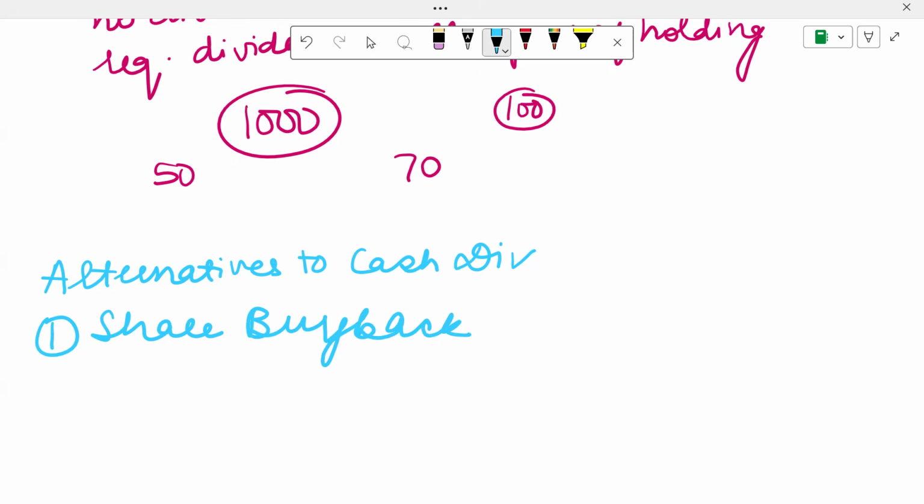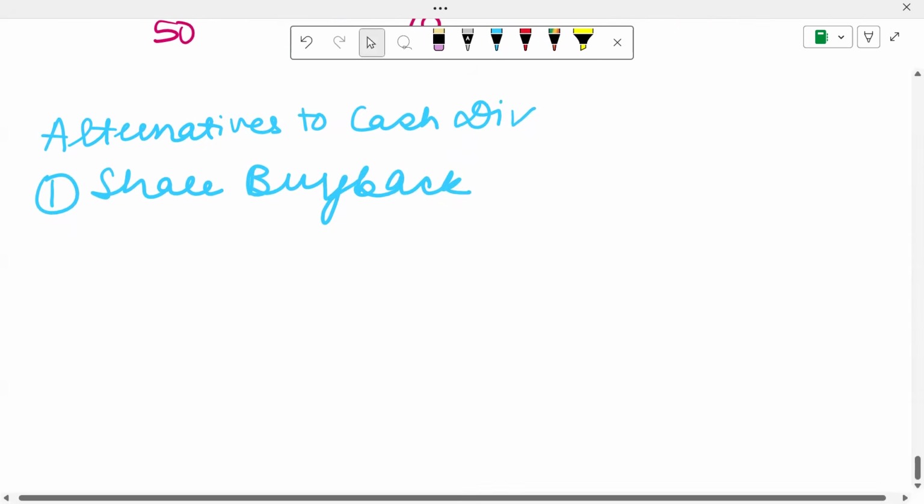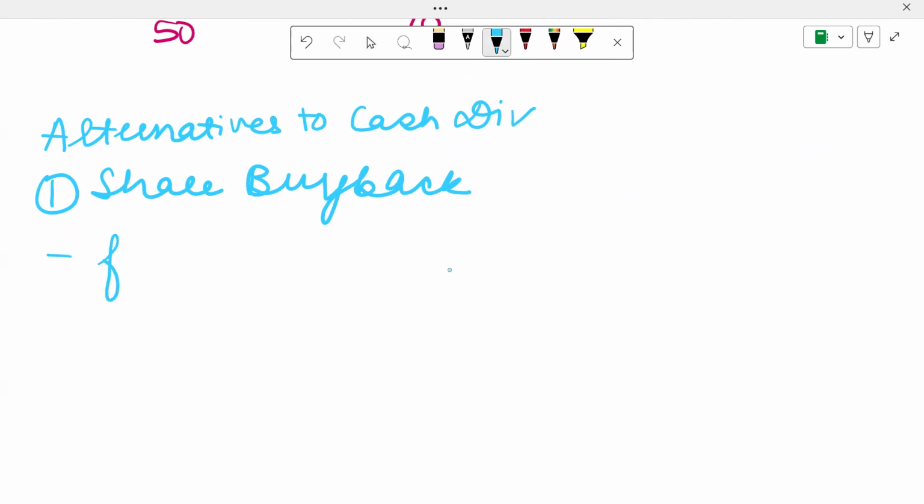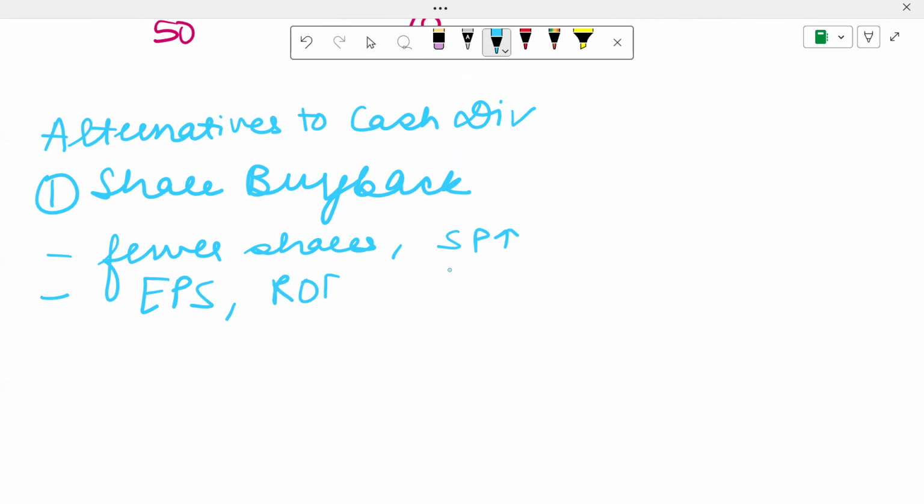A company can decide a fixed price or buy shares from the general open market at the market price. Because the company is buying the shares from the open market, fewer shares will be available in the market. So your share price goes up. Because the number of shares is now reduced, your EPS as well as your return on equity goes up.